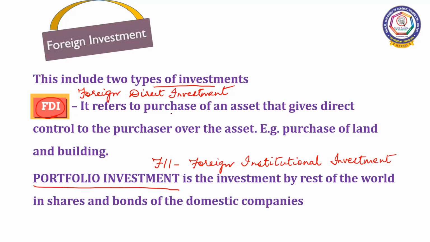FDI refers to purchase of an asset that gives direct control to the purchaser over the asset. For example, when he purchases land, or when he starts a business in a country, when he purchases a building, all that increases his assets and he has direct control. Then we call that foreign direct investment.